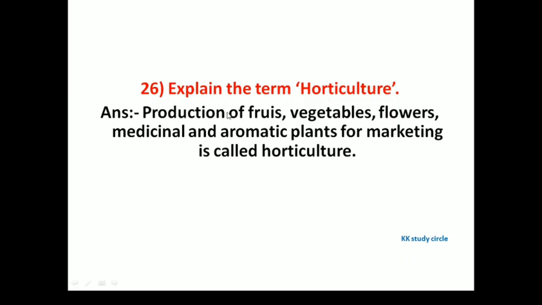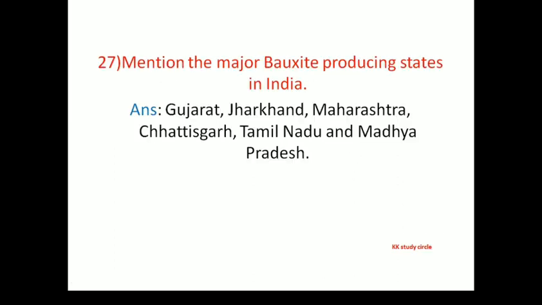Production of fruits, vegetables, flowers, medicinal and aromatic plants for marketing is called horticulture.